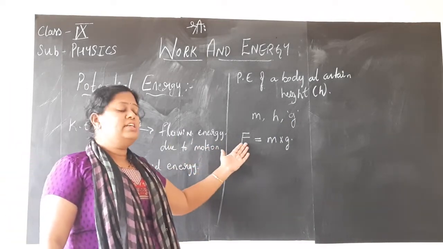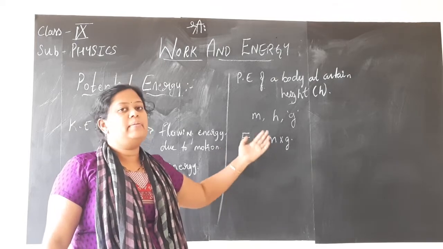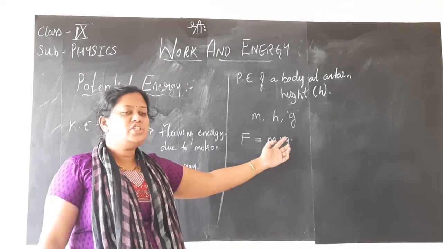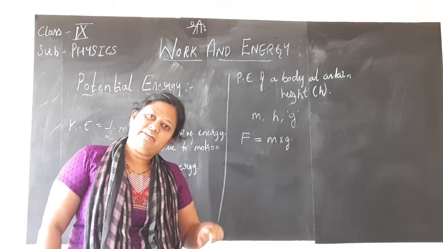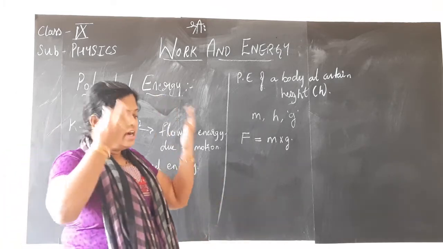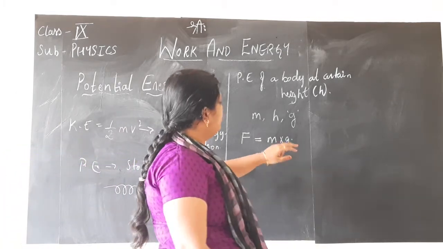You know Newton's second law of motion, F is equal to m into a. Here the acceleration a is replaced by the letter g, which is acceleration due to gravity, because you are lifting against the gravitational force of the earth. Hence it is m into g.